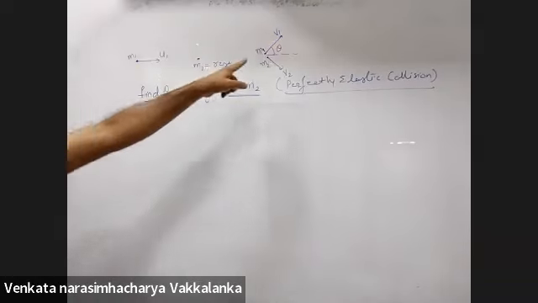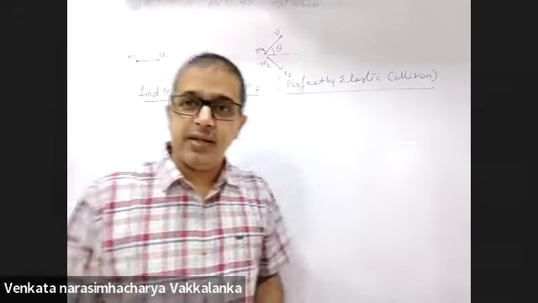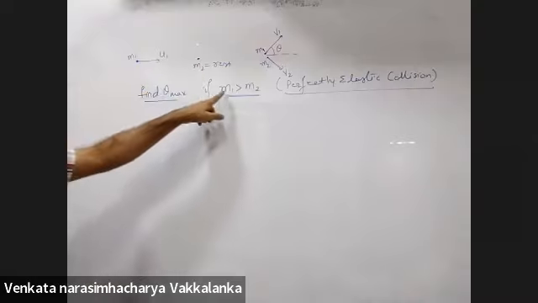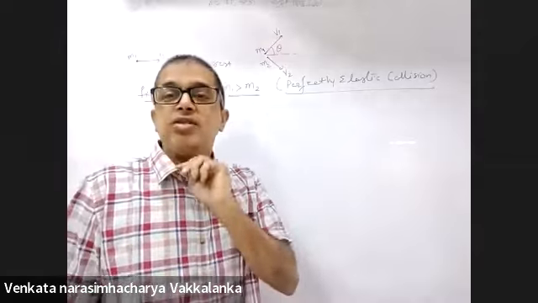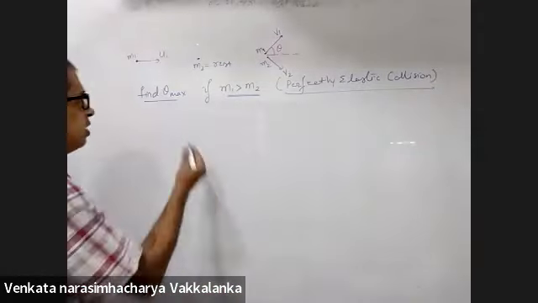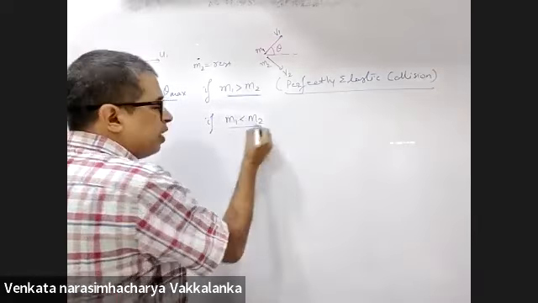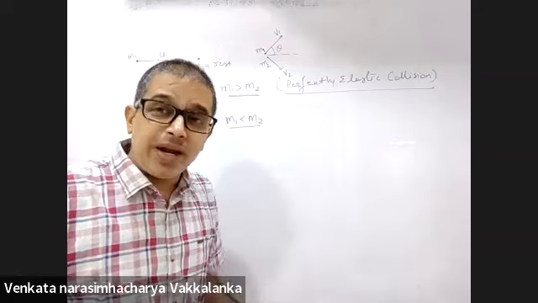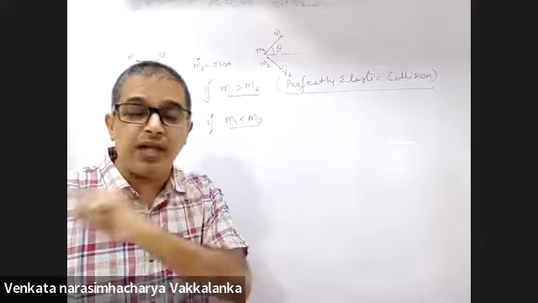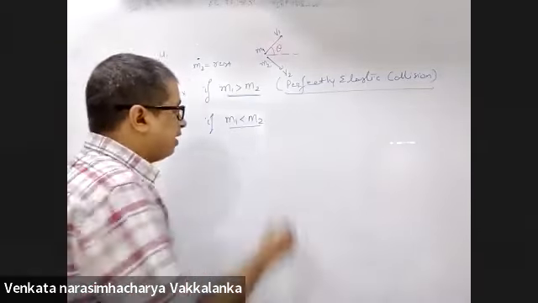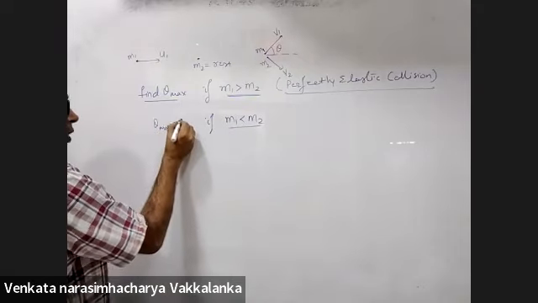And you are asking me for theta maximum. Theta maximum is the angle by which m1 is deflected. Ironically, I didn't ask you the second half. You should have asked me theta maximum if m1 is less than m2. That's 180 degrees directly, something that you learned in Rutherford's gold foil experiment. The nucleus was very dense, m1 is so much less than m2, so the maximum theta deflected will be 180 degrees.